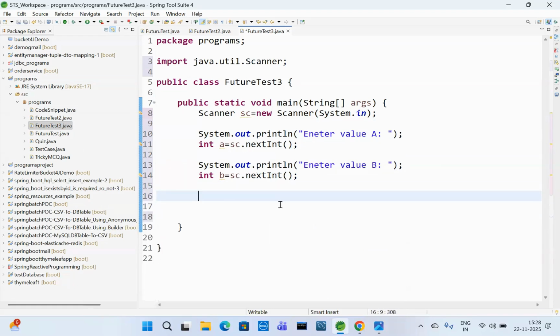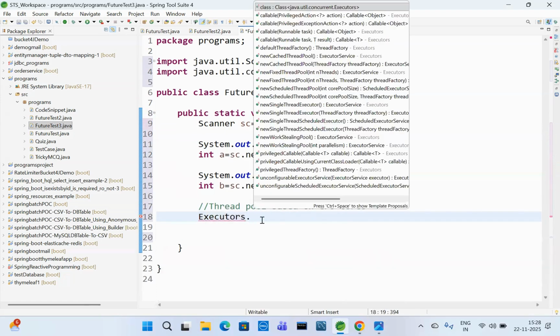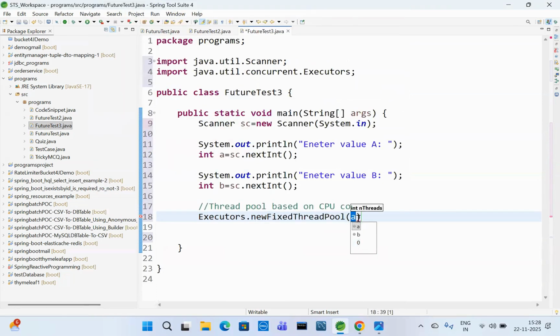Now, thread pool based on CPU cores. So executors dot newFixedThreadPool. We can also add like 1, 2, 3 kind of here, but I will get from the CPU cores.